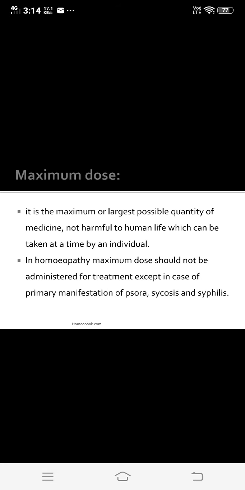Then there are various kinds of doses. What are the different kinds of doses? The first one is the maximum dose. What is meant by maximum dose? It is the maximum or largest possible quantity of medicine, not harmful to human life, which can be taken at a time by an individual.